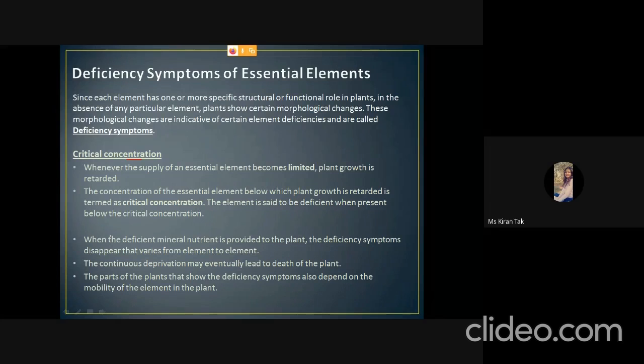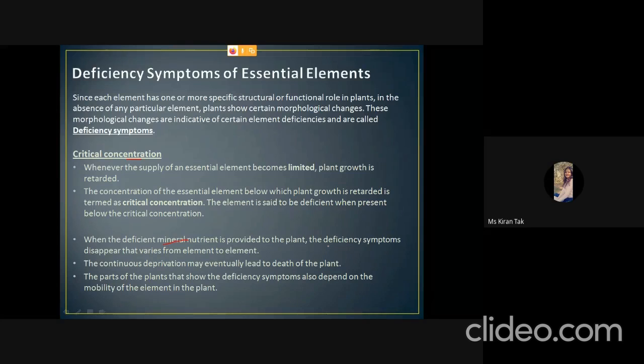And if the plant is provided with the deficient mineral, then the deficiency symptoms will disappear. And if there is a continuous deprivation of that particular element, then eventually the plant may die.